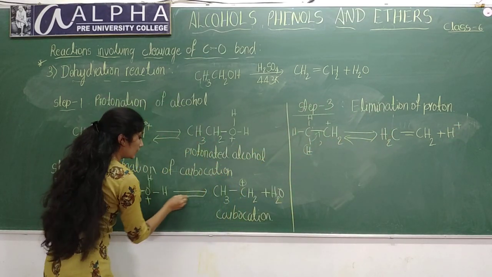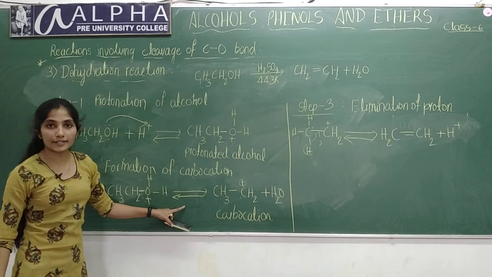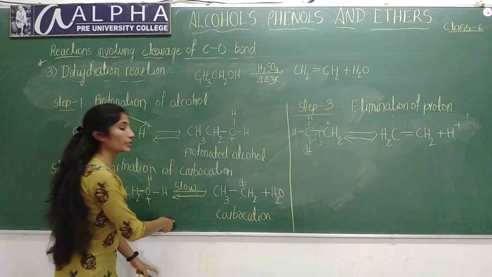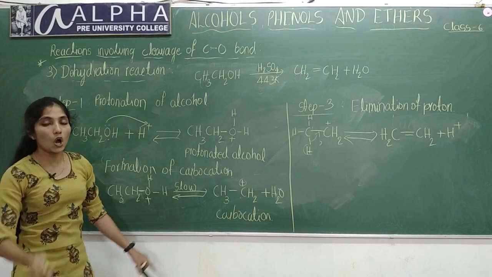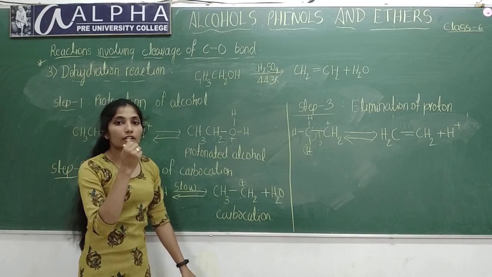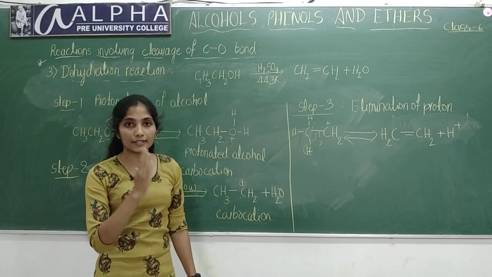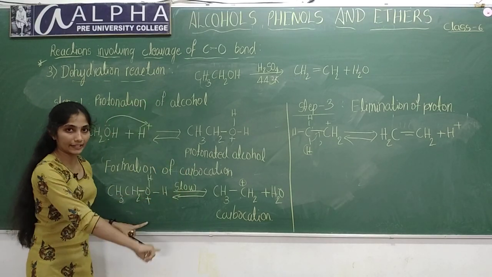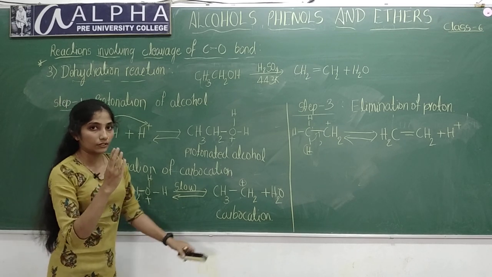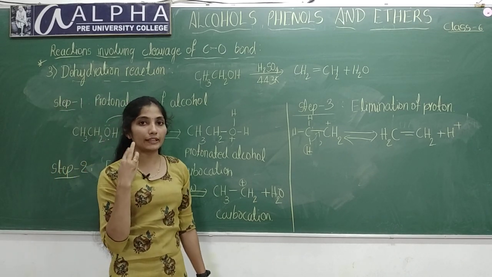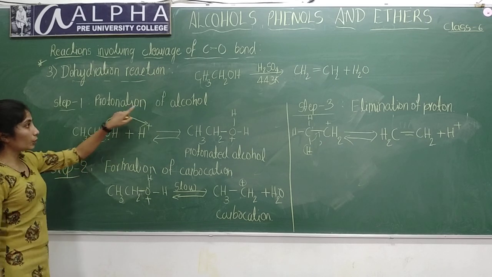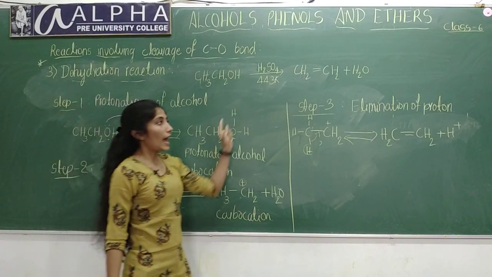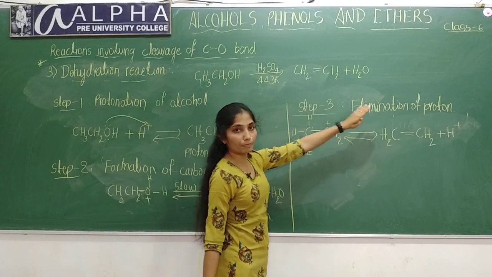Here the second step is the slowest step, so this is the rate determining step. Always in a reaction, the slowest step will determine its rate. This mechanism involves mainly 3 steps. First is protonation of alcohol, second one is formation of carbocation, and third step is elimination of proton.